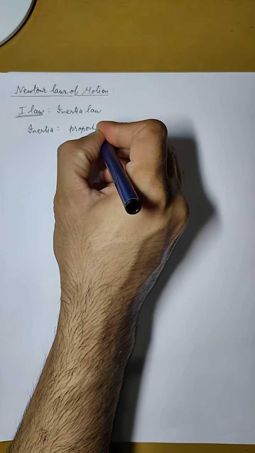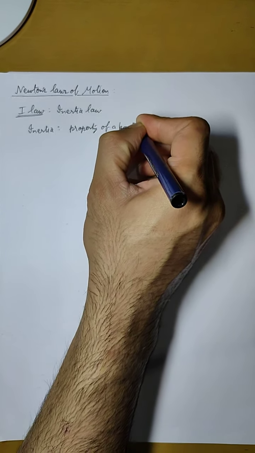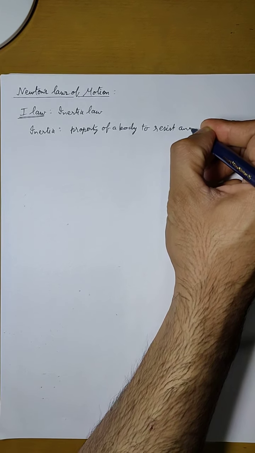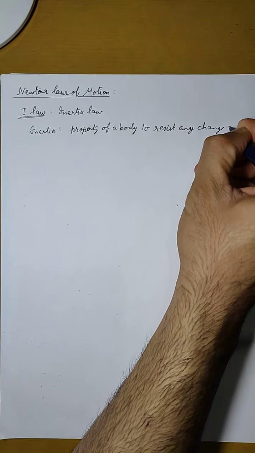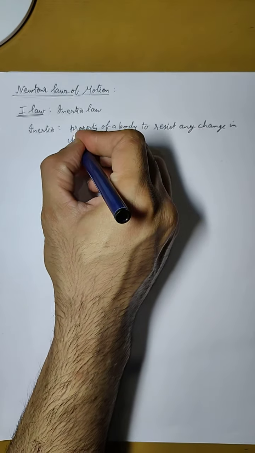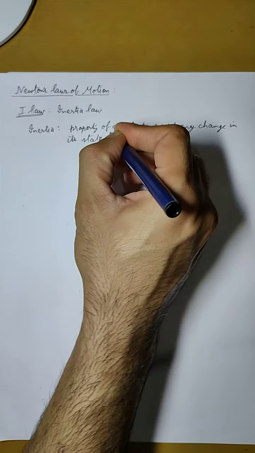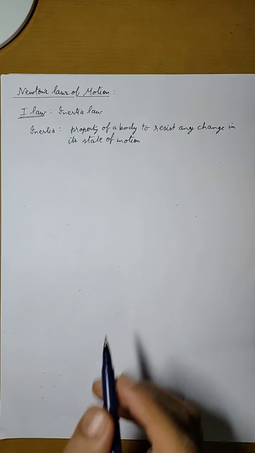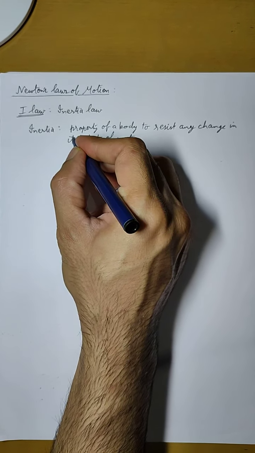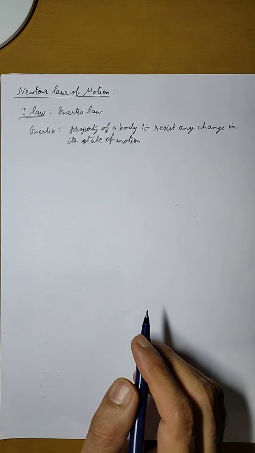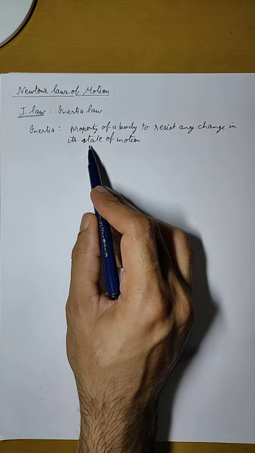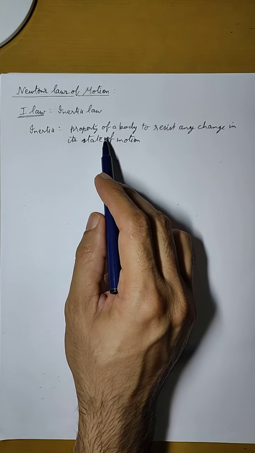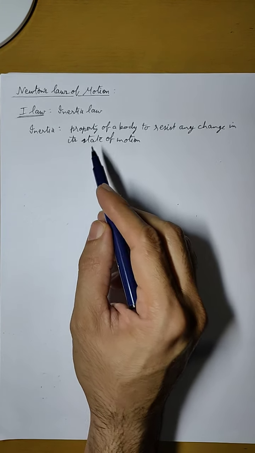Inertia is a property of a body to resist any change in its state of motion. Now, this state of motion can have velocity, that is the body is moving, or if velocity is zero, then we would say the state of motion is rest, the body is not moving. So the property of a body to resist any change in this kind of situation is called inertia.